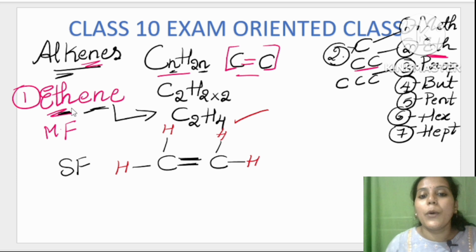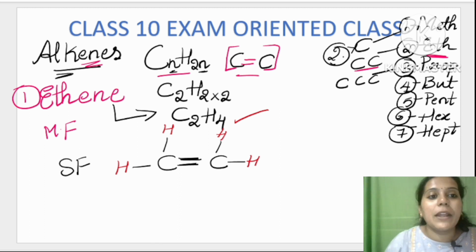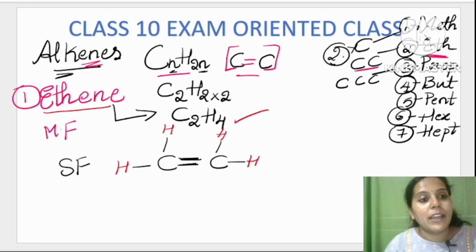Okay, so just by knowing the name, we are looking at the name. What are we looking at here? We are looking at the name ethene, right? So just by knowing the name of ethene we have written its formula. What kind of formula have we written? We have written the structural formula of it. Okay, very simple. So looking at this, let us write the electron dot structural formula.